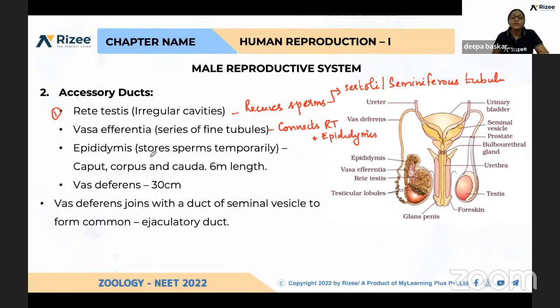In the epididymis, temporary storage of sperm takes place, and maturation also. What are the regions of the epididymis? Caput, the head, then the body, and the tail. The total length is 6 meters. What is the role of the vas deferens? It continues as the ejaculatory duct, and it carries sperms.